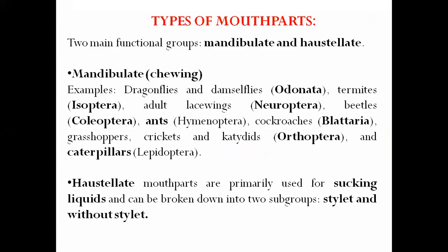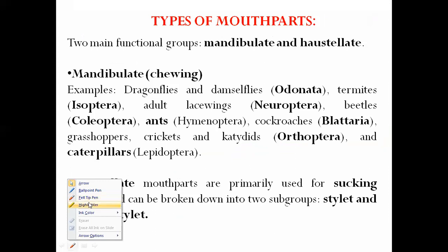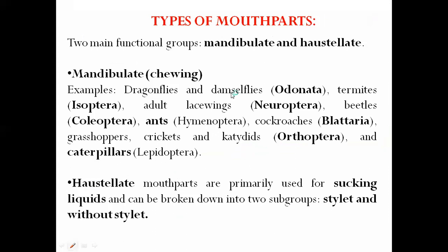Firstly, I will repeat that mouth parts are of two types. Many insects feed on plants and cause damage by defoliation, while some of these insects are suckers. That means they feed on liquid, sap feeders or liquid feeders, and some of these insects are solid feeders. Those are the solid feeders. They have mandibulate type of mouth parts.